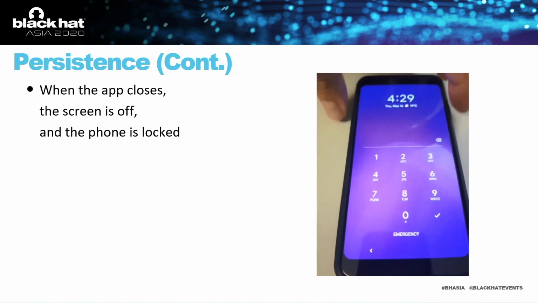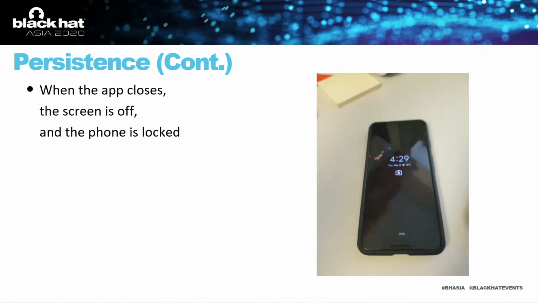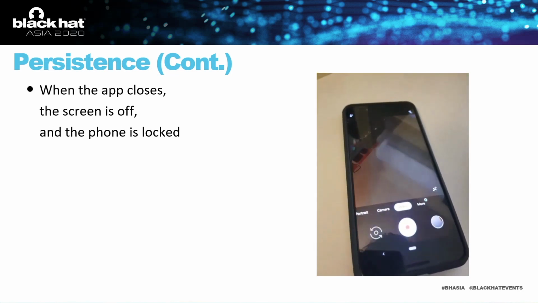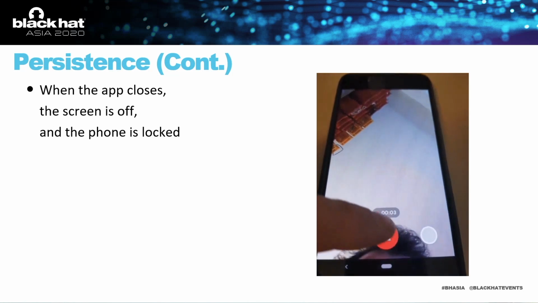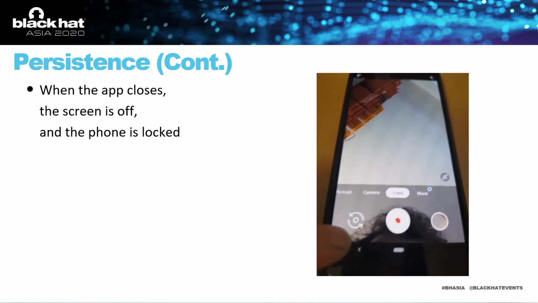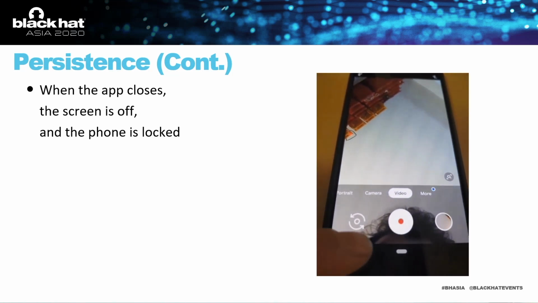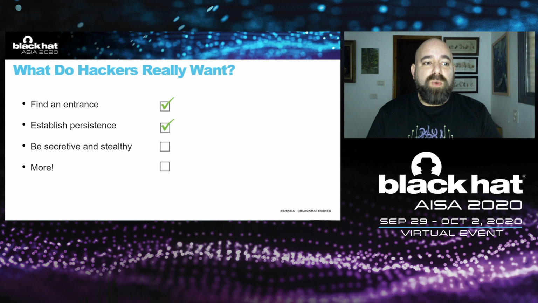Still, there is a video action that is starting without any permission asked from the user, and it was started not by the user himself or herself. So we have an entrance, we have persistence.